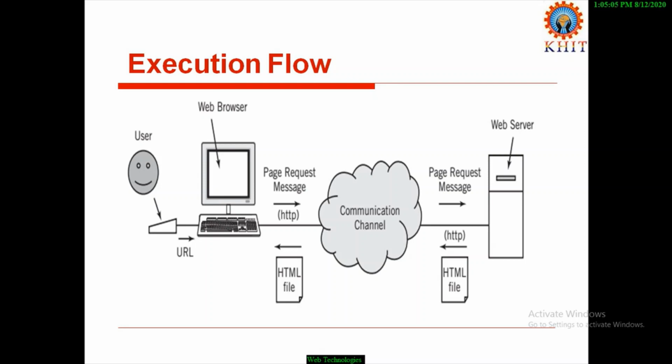After executing the HTML file, the web browser displays a web page. That web page is observed by the user in the form of a response.